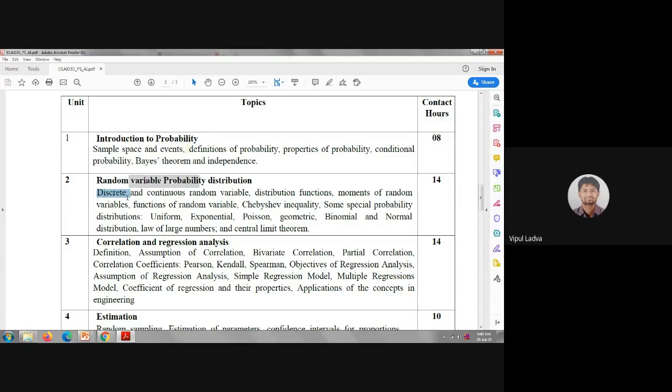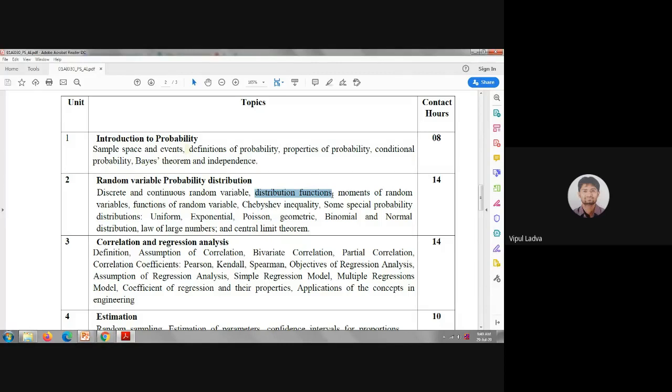We know that a random variable is of two kinds, discrete or continuous. If we are dealing with counting, that means we are dealing with a discrete random variable. If we are dealing with measurements, then that kind of random variable is known as a continuous random variable. Then we are supposed to learn probability distribution functions like the probability mass function and the probability density function.